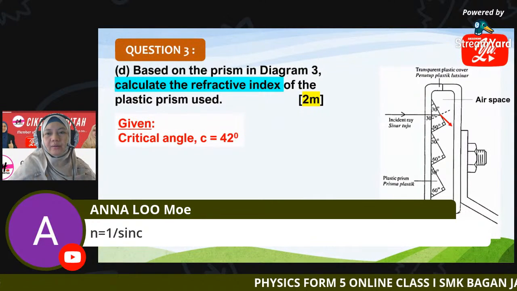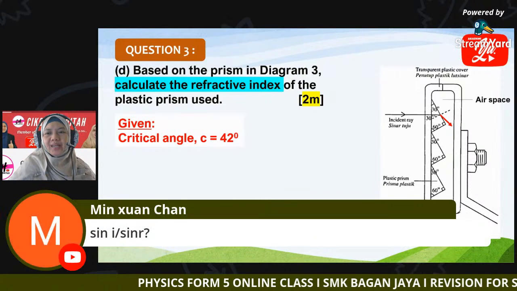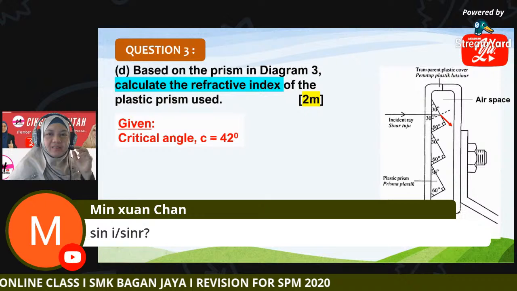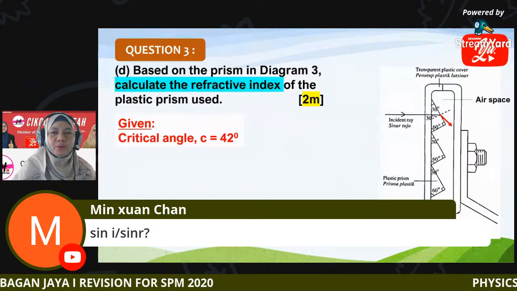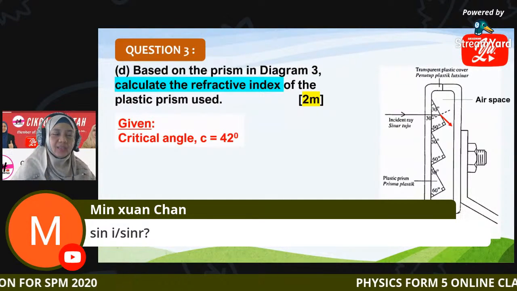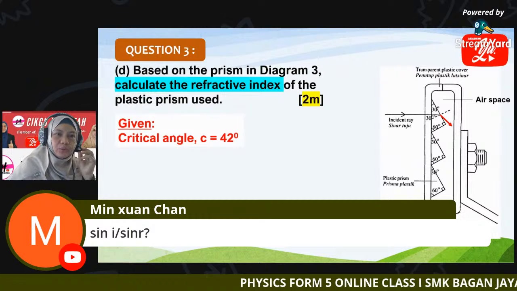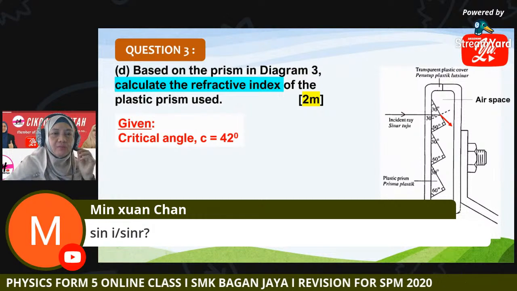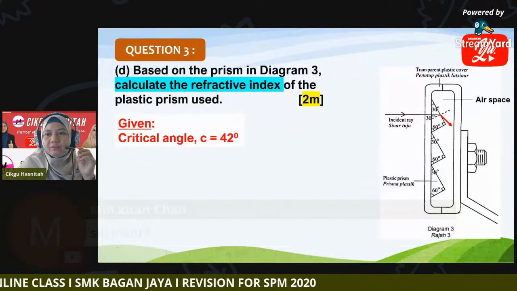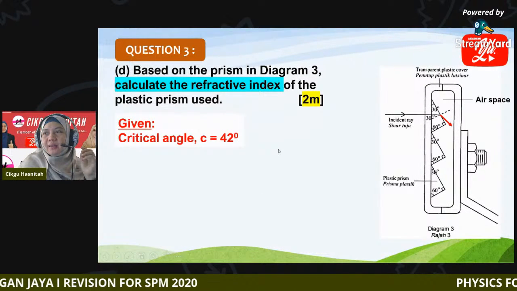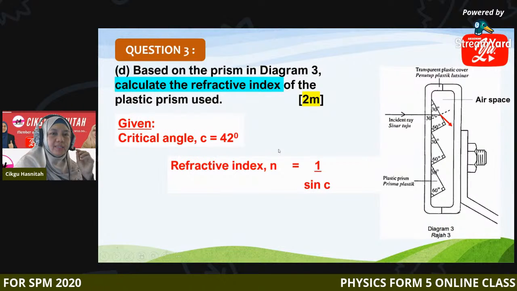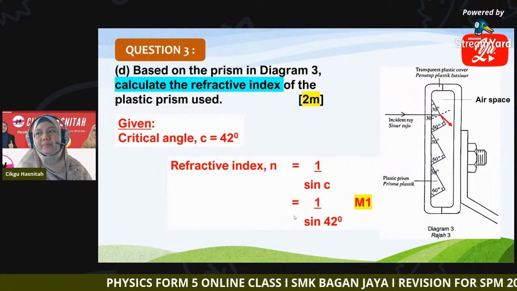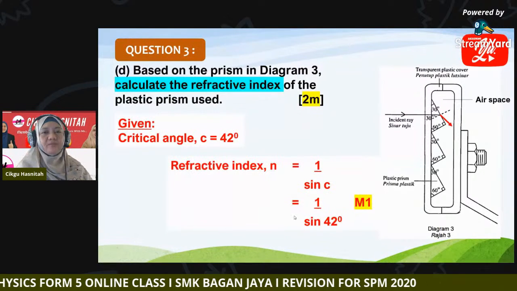Why not use sine i over sine r? Do you know what r is given? It is not given, right? So instead of finding r, you just use the value for C given. So it is N equals 1 over sine C. For the refractive index N, we do the substitution. Sine C is sine 42.